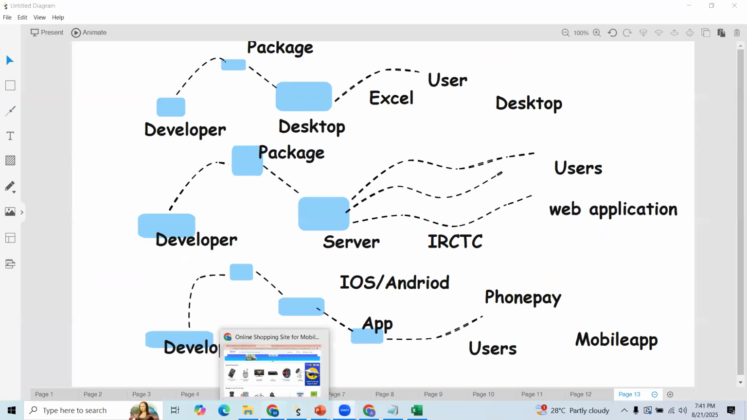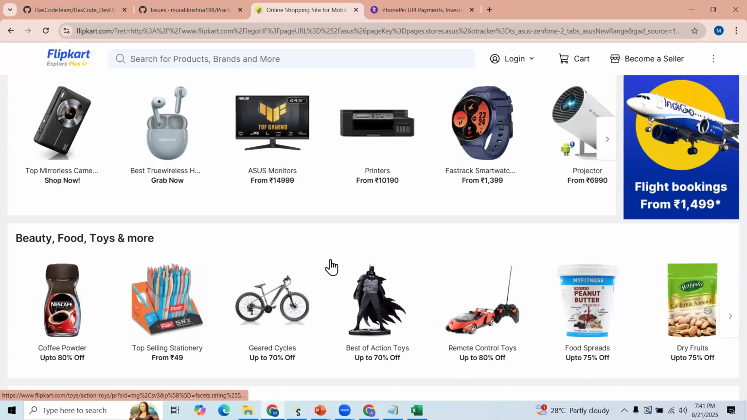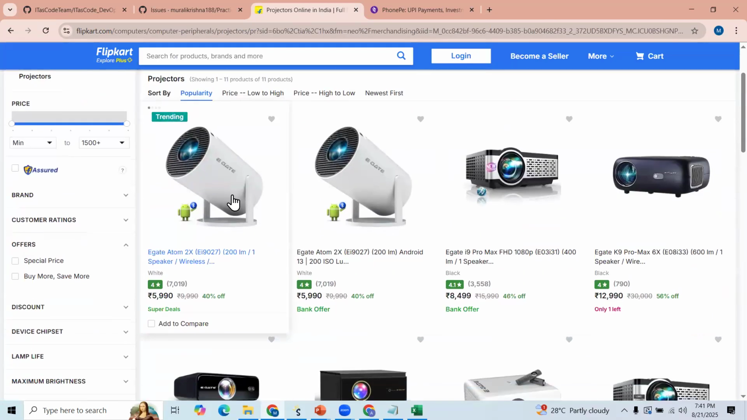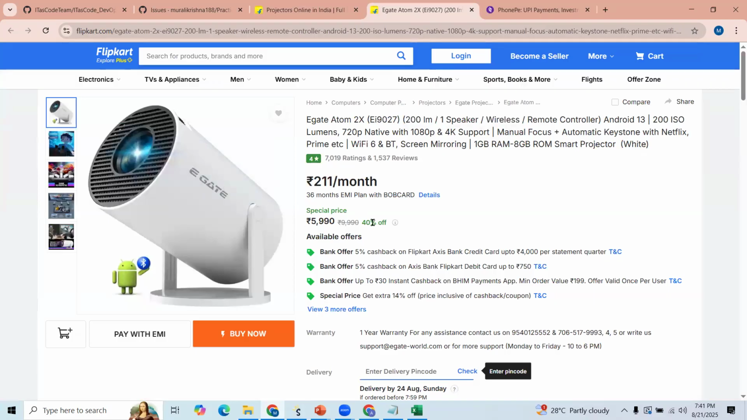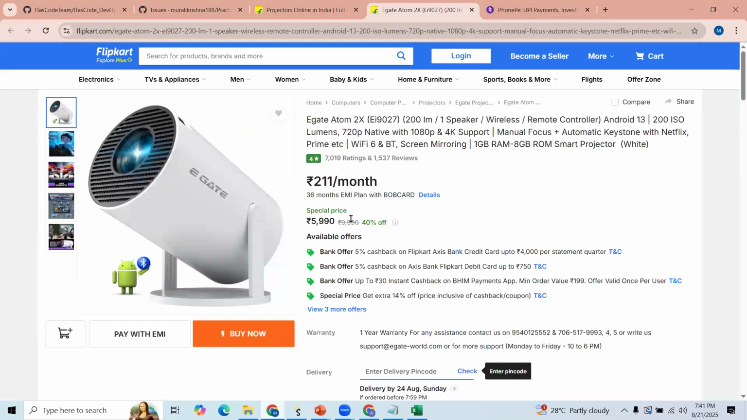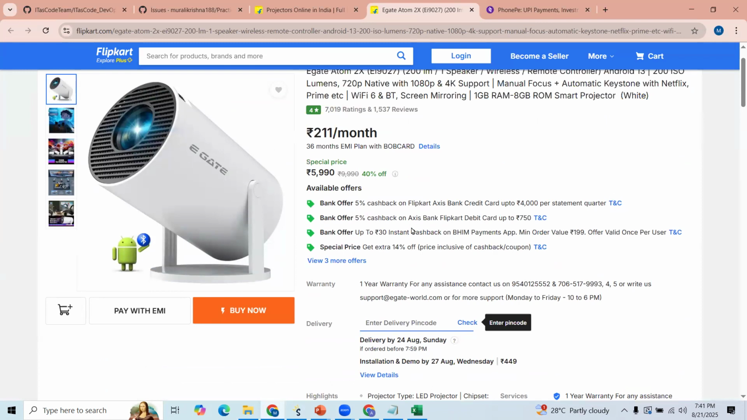Now we are trying to purchase one product. Let us imagine this is the product I'm trying to purchase, some projector. So here the developers develop the code. The code is nothing but this: how much the price is, the discount, and the technical specifications, all these things.